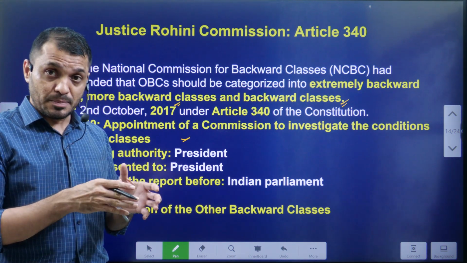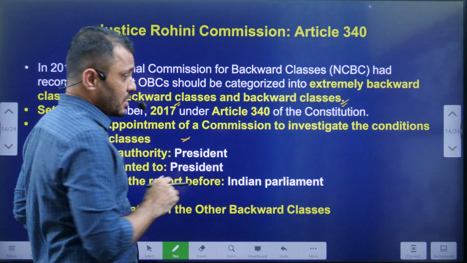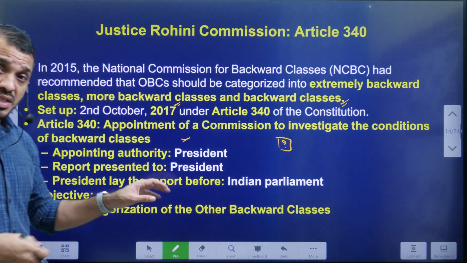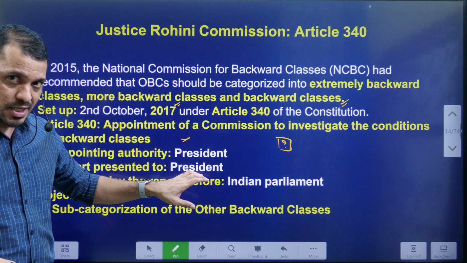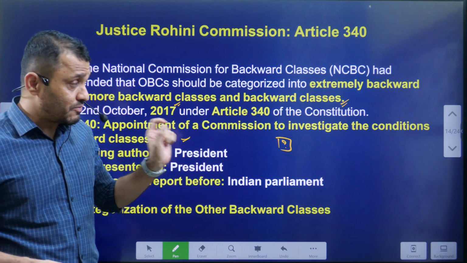President will lay those reports before the Parliament. If you are very good in the polity, try to answer this question, students. I am saying that Justice Rohini Commission gave a report to the President. So the President will submit those reports in Parliament during which time?